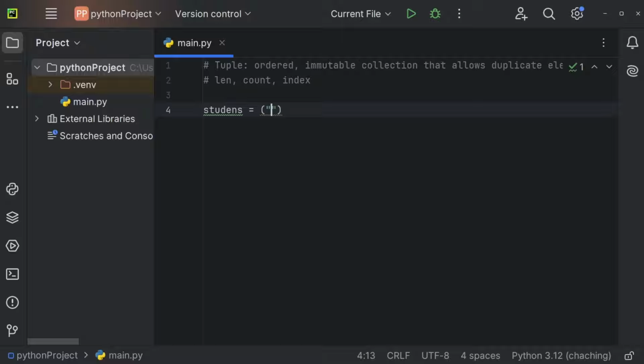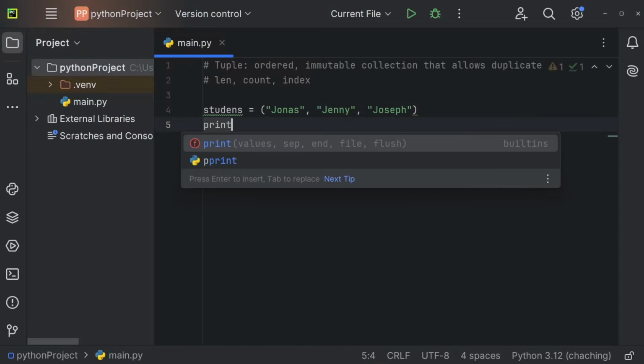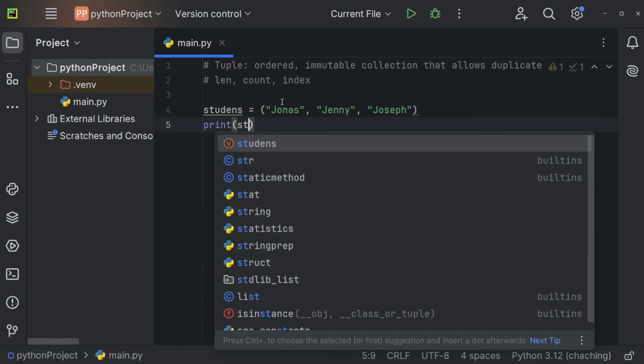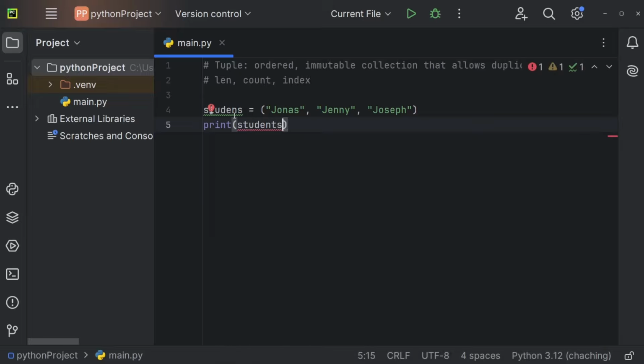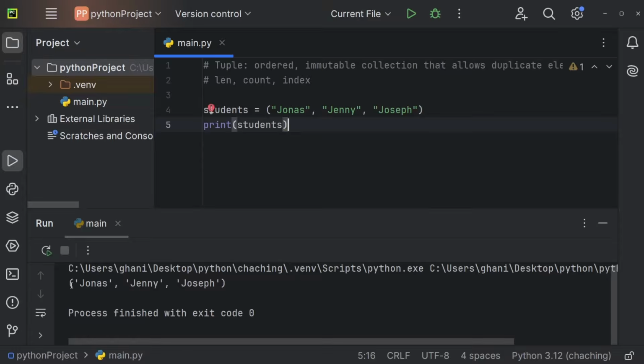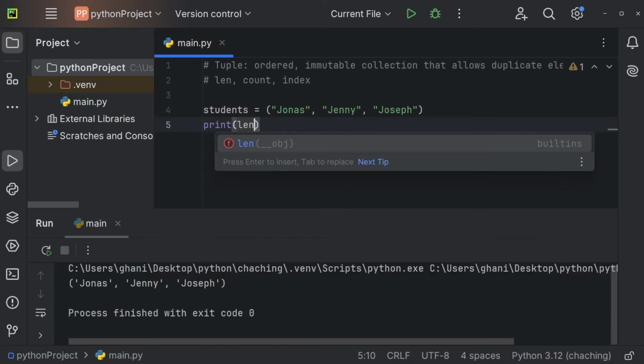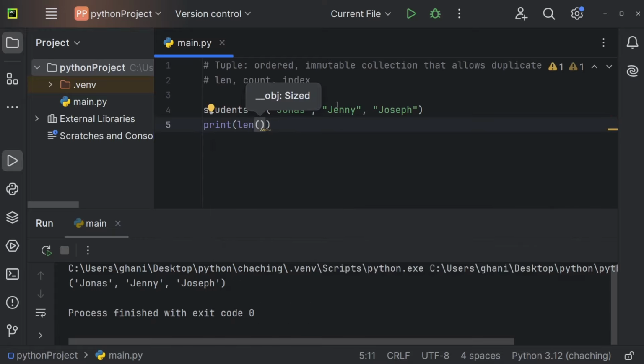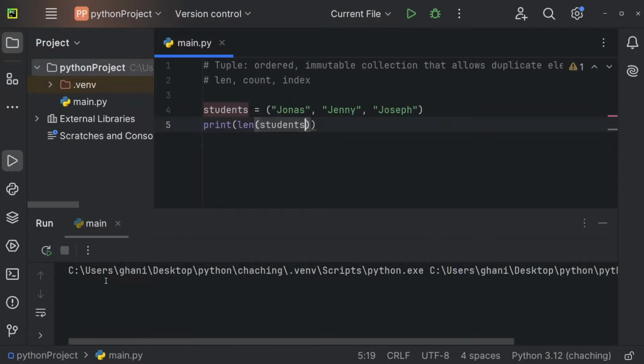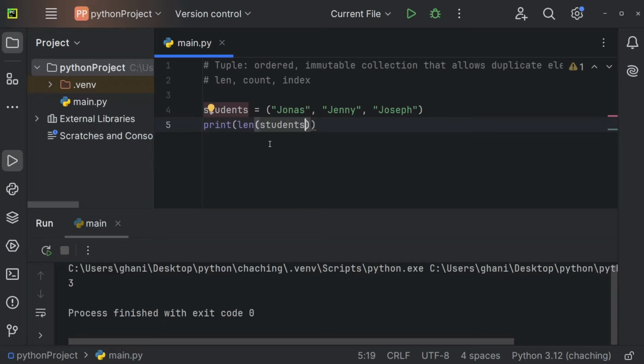First student could be Jonas, for example. Second one could be Jenny, Joseph, and so on. And now we can, of course, start by printing the students, and actually this needs a T right here. And now I can just output the students, and we're getting them as a tuple. I can now also output the length of this tuple, so the amount of elements inside of this tuple, by using len, similar to lists, of students. And this will output 3 because we have 3 students.